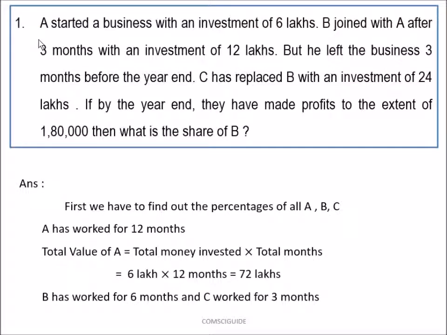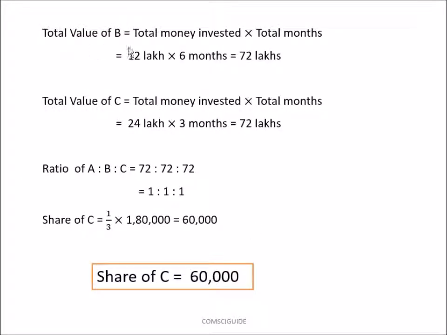So coming to the question, a man started a business with an investment of 6 lakhs. Given there are 3 people A, B, C. First we have to find out the shares of A, B, C. A has worked for 12 months. Total value of A is equal to total money invested into total months, which gives 6 lakhs into 12 months, that is 72 lakhs. This is the total value of A, but not the total price. And B has worked for 6 months and C has worked for 3 months. So total value of B is equal to 72 and total value of C is also 72.